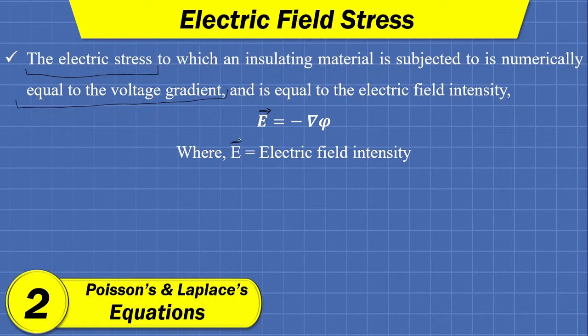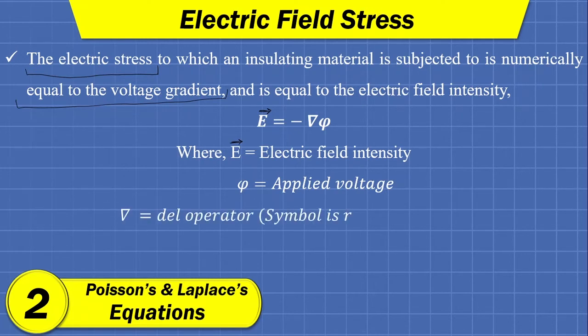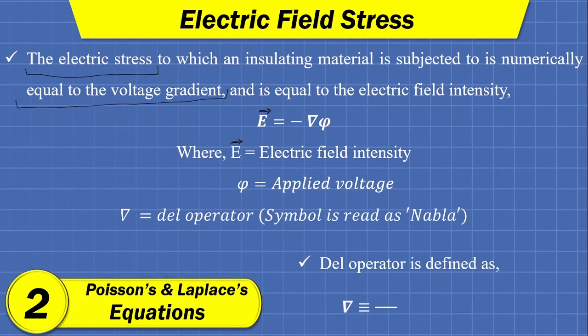So E bar is the electric field intensity, V is the applied voltage, and del is the del operator, which is defined as partial differentiation of the x component with respect to x plus partial differentiation of the y component with respect to y plus partial differentiation of the z component with respect to z. Okay, so this is a very fundamental equation from electromagnetic fields.